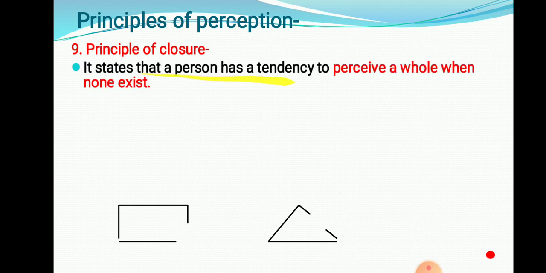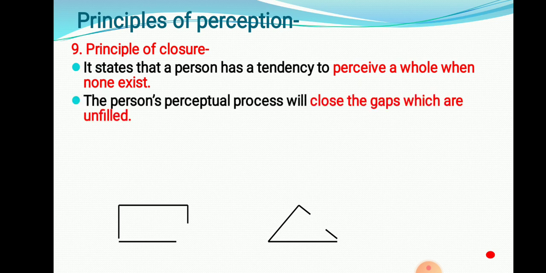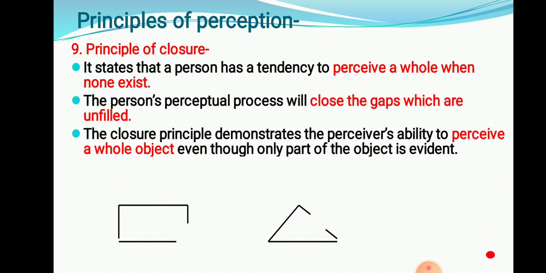It states that the person has a tendency to perceive a whole when none exists. When some part is missing, we still consider it a square, perceiving it as a whole. The person's perceptual process will close the gaps which are unfilled. We try to close this gap, we assume it, and by that we decide it is a square. That is our perceptual process. The closure principle demonstrates the perceiver's ability to perceive a whole object even though some part is lacking.